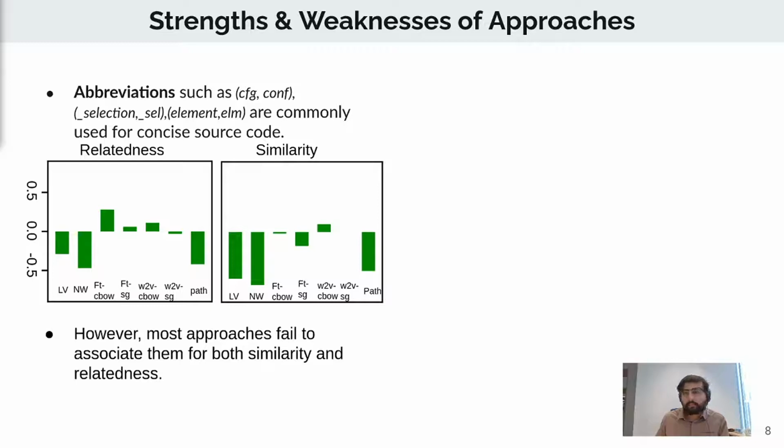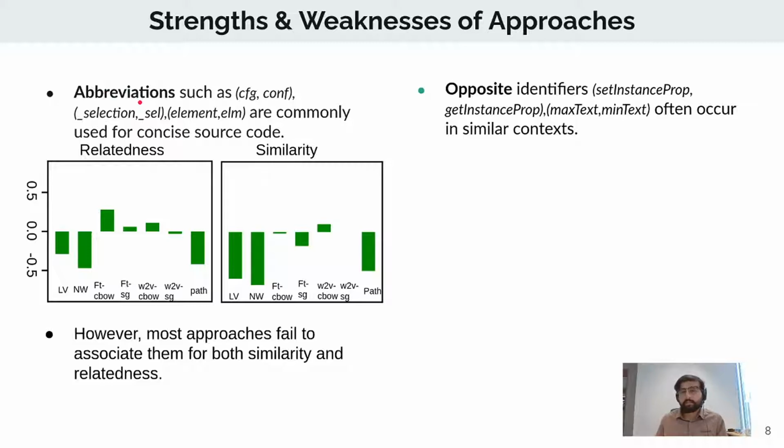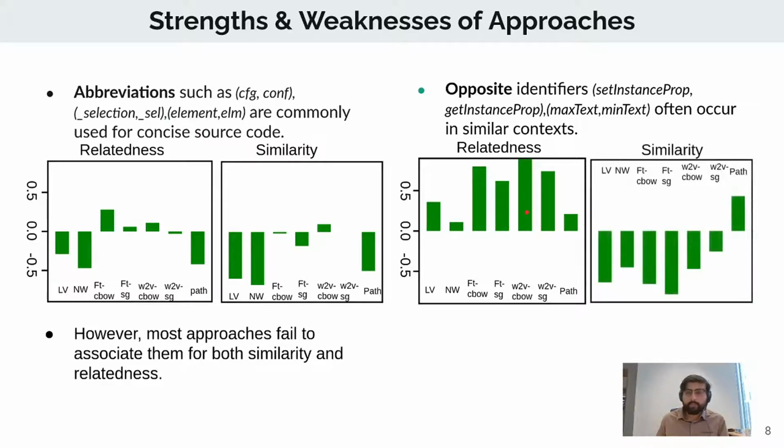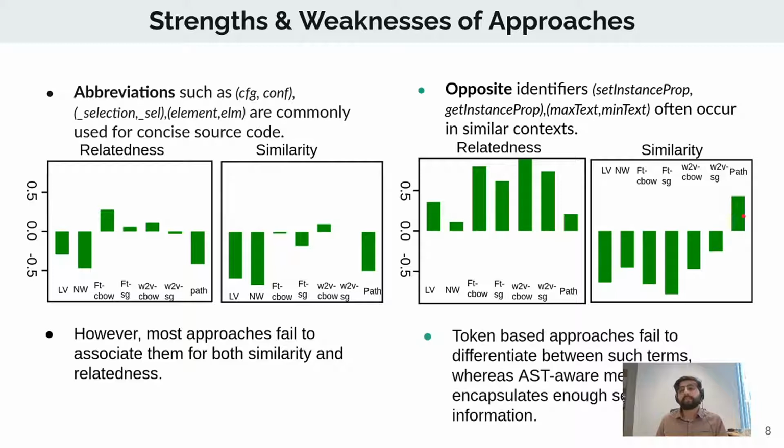The second subset of data is opposites. Since they often occur in similar contexts, we argue that it would be difficult for models to actually distinguish similarity from relatedness. And as observed in this graph, all methods actually show a positive correlation with relatedness. However, when it comes to similarity, all methods, apart from the AST aware method, actually show negative correlation. And this can be attributed to the fact that AST aware methods actually rely more on semantic cues than syntactic cues, as compared to the token and subtoken methods.